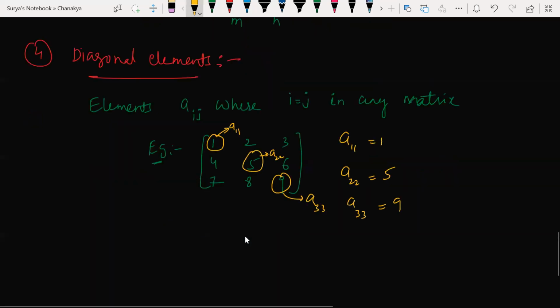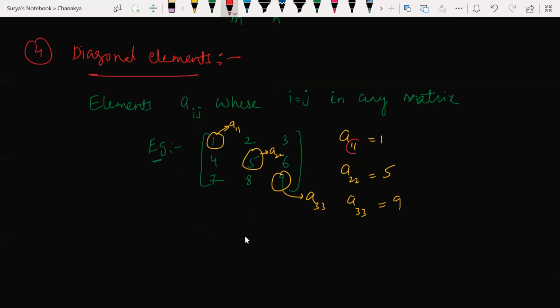Here i and j are both equal: i is 1 and j is 1, then i is 2 and j is 2, then i is 3 and j is 3. Correct? Any doubts? Yes, sir.